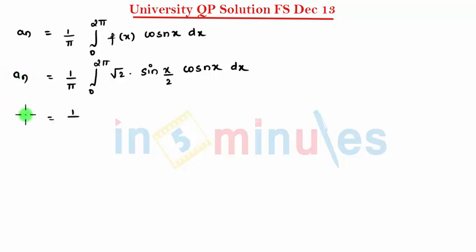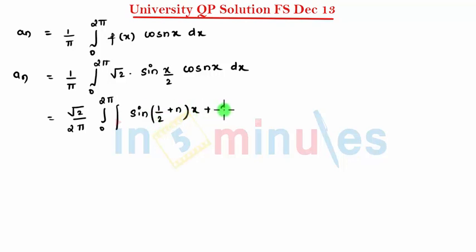We can write this as root 2 divided by pi, and integration 0 to 2 pi, and this term we can write as 1 by 2. So let's write 2 here. Further, sin of 1 by 2 plus n into x plus sin of 1 by 2 minus n into x, and that is integrated with respect to dx.